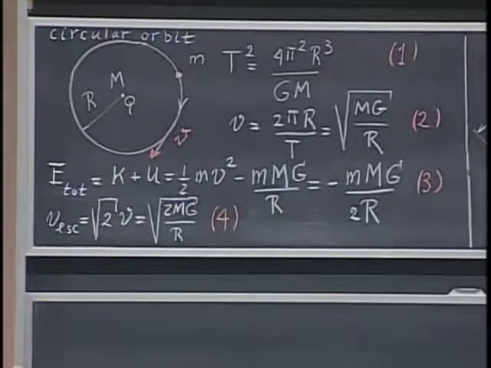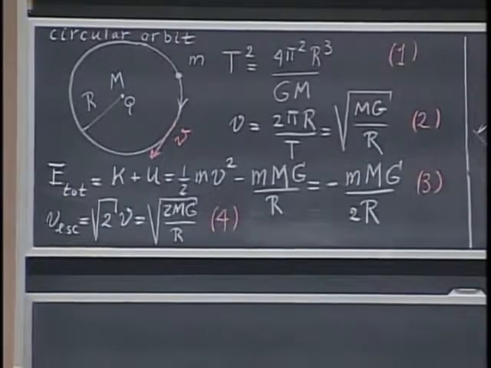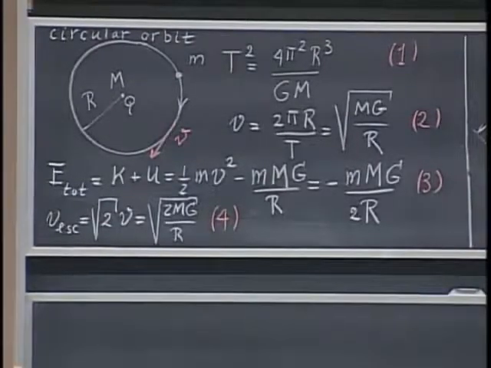And when you add these two up, you have an amazing coincidence that we have discussed before. You get here a very simple answer. The escape velocity you find by setting this E total to be 0. So this part of the equation is 0. Out pops that speed with which you can escape the gravitational pull of capital M, which is square root of 2 times larger than this V.